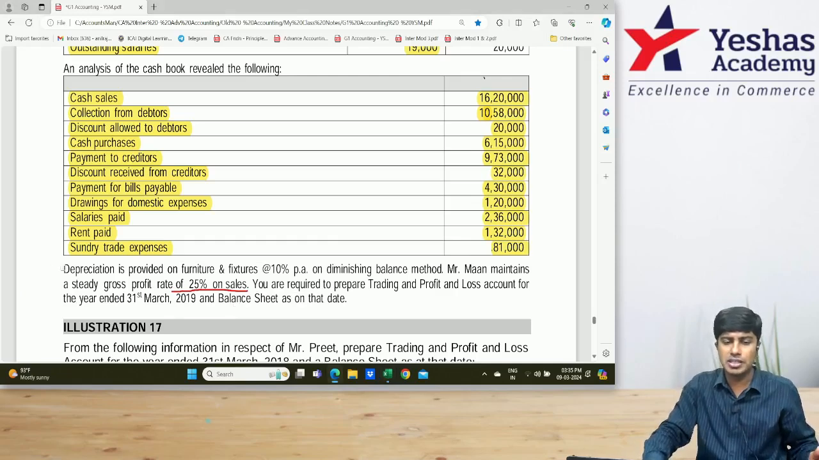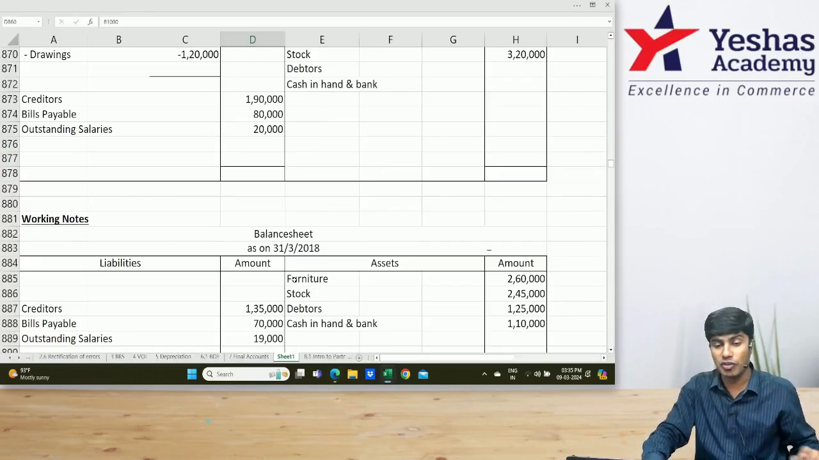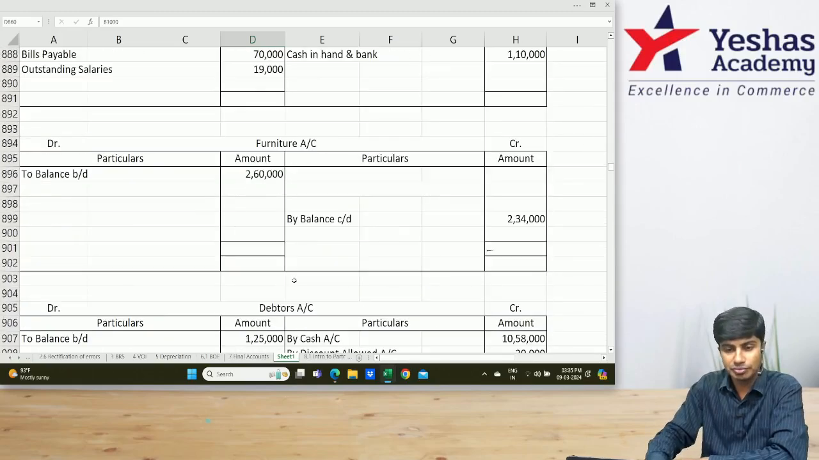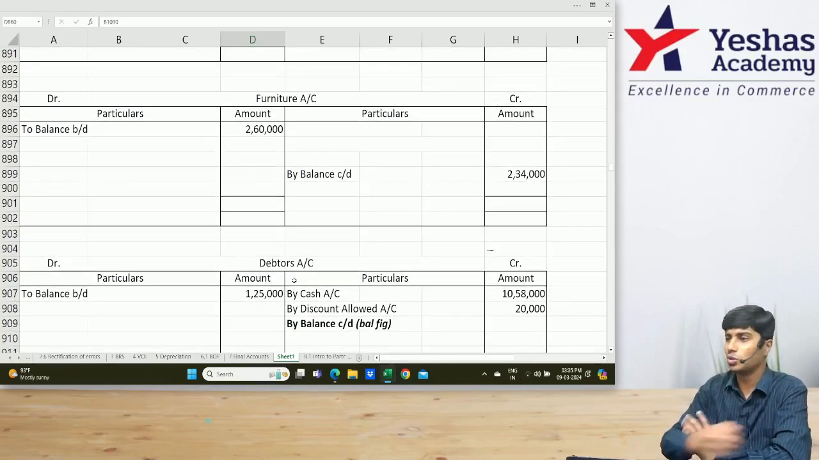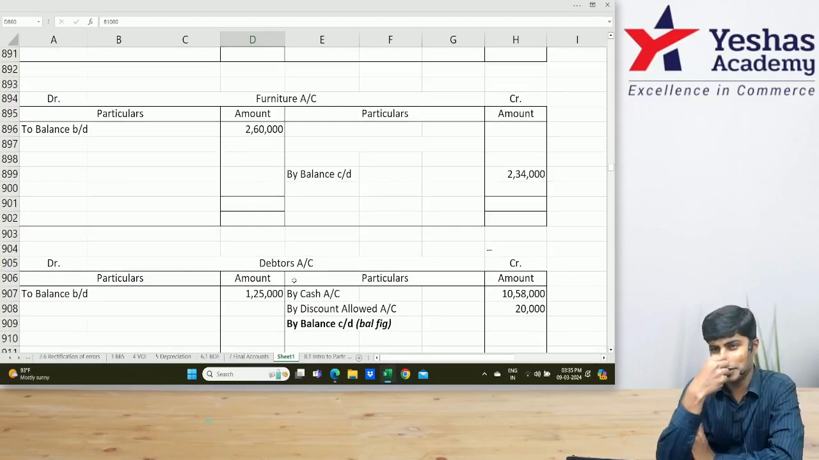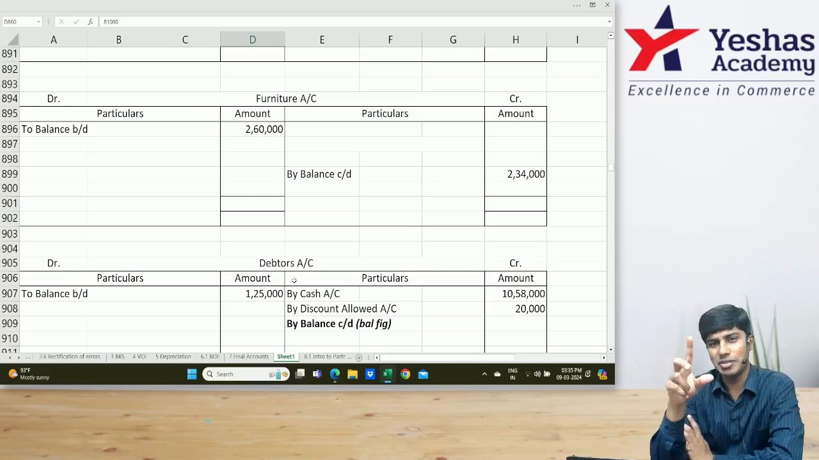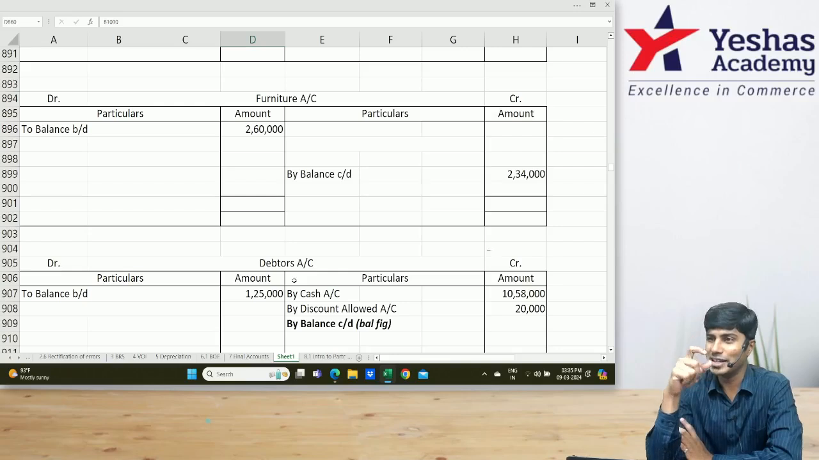Then we have depreciation to be provided on furniture and fixtures at 10%. How much should we provide? Come to furniture ledger. See here. How much is opening? 2,60,000. Compute 10% depreciation: 26,000. Look at the difference. Maybe this businessman did second PUC commerce and then became a businessman. So he did the depreciation chapter. He computed depreciation correctly. How completely is another question.